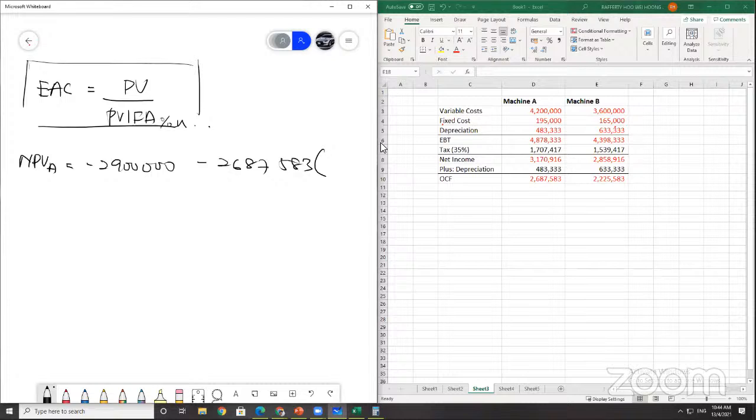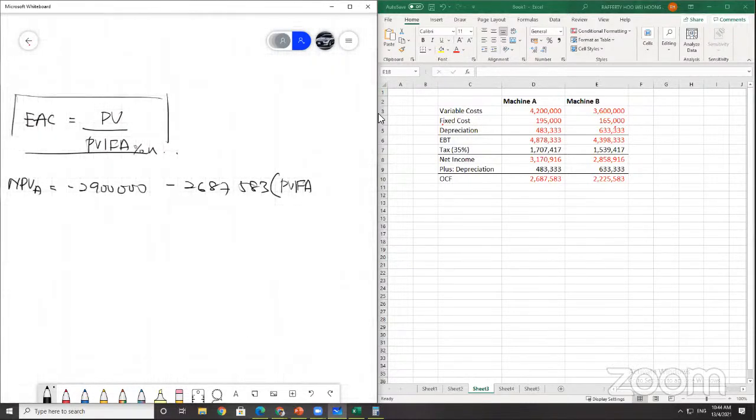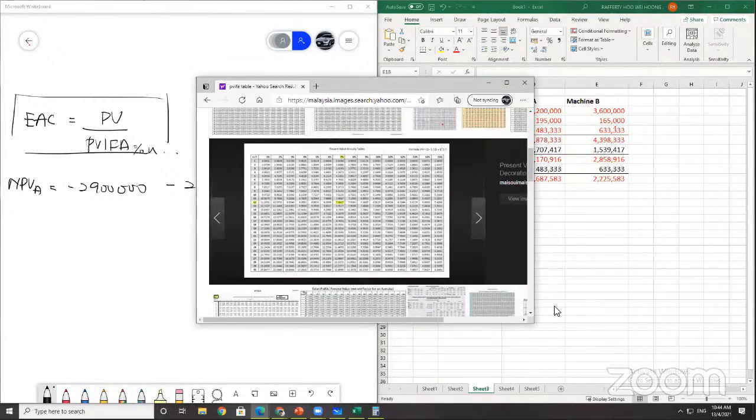2,687,583 multiplied by PVIFA, 6 and 10%. Okay, 6 and 10%, because they tell you the required rate of return is 10%. I hope that you guys know how to use a PVIFA table. If you have never seen a PVIFA table, this is how it looks.